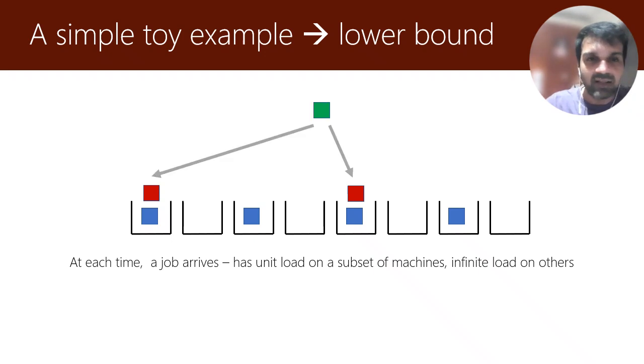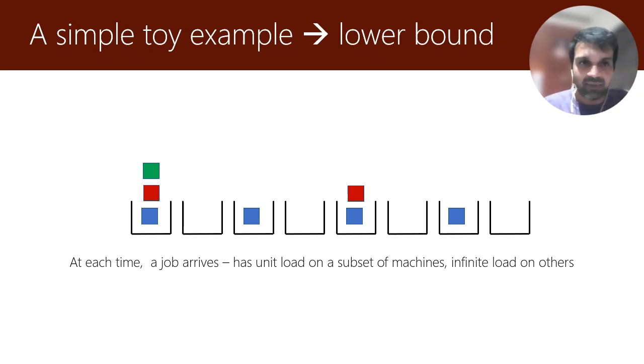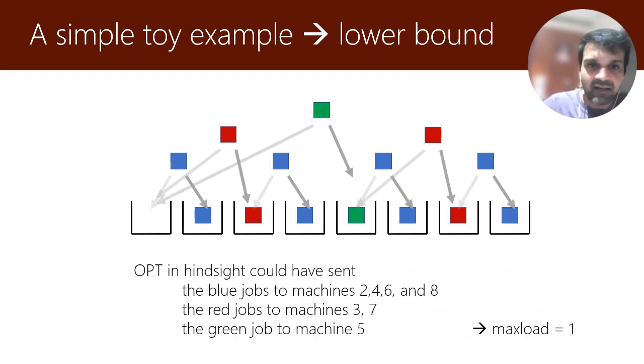Now you can see where this goes, right? There's going to be a new green job that says I can only go on 1 and 5, and the online algorithm has incurred a maximum load of 3 on some machine. Now, if this was the whole instance, the optimal solution could do the entirely opposite. All the blue jobs could go to the even machines, which are all empty now, and the red jobs could then go to machines 3 and 7, and the green job can go to machine 1. With that, the maximum load of that alternate assignment would be 1, which is what the optimal hindsight solution will do. So for this instance, any deterministic online algorithm must incur a competitive ratio of at least 3.